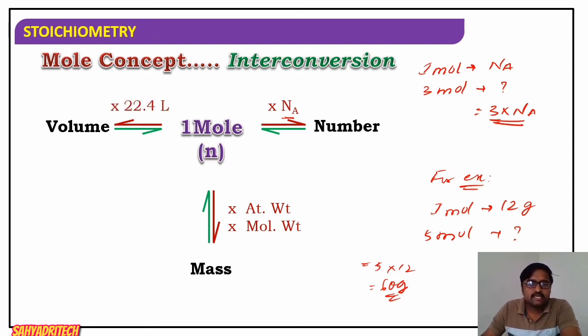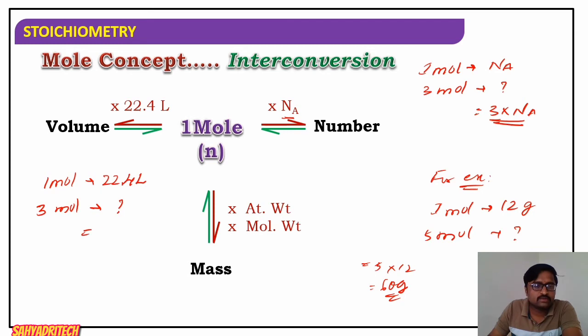Then in terms of volume, if I want to convert mole into volume, we know the standard relation: 1 mole means 22.4 liter. I want to calculate for 3 moles. 3 moles means 3 into 22.4.